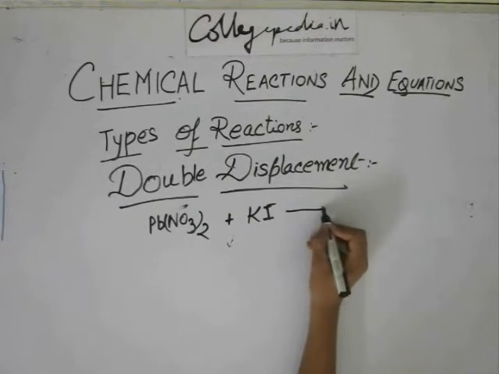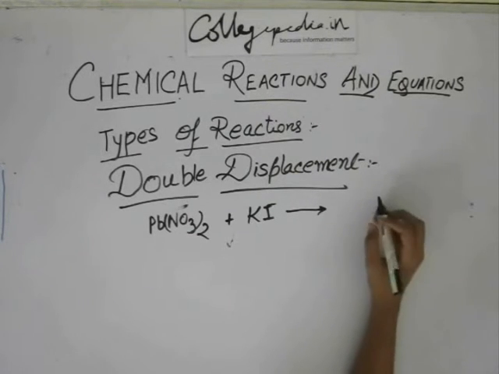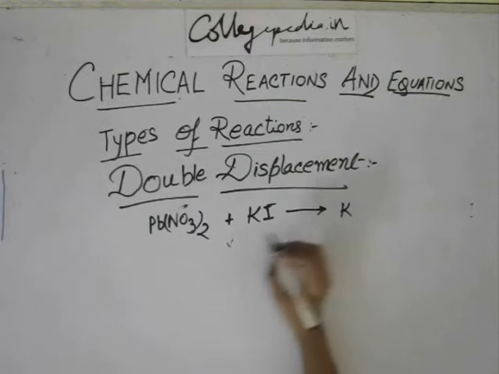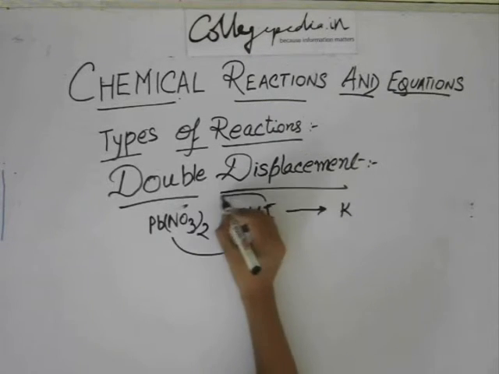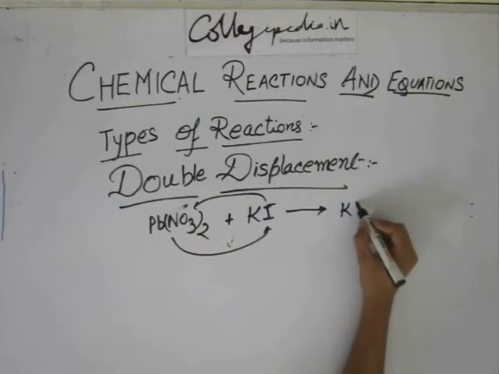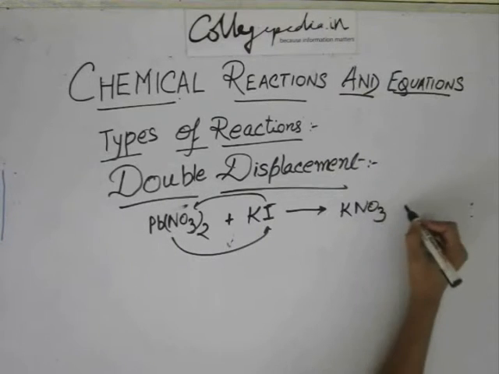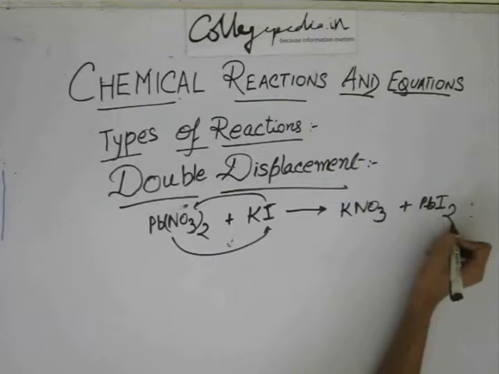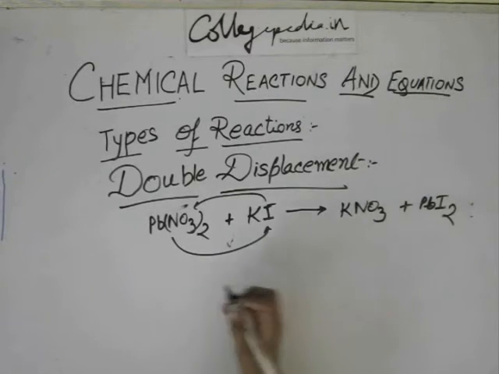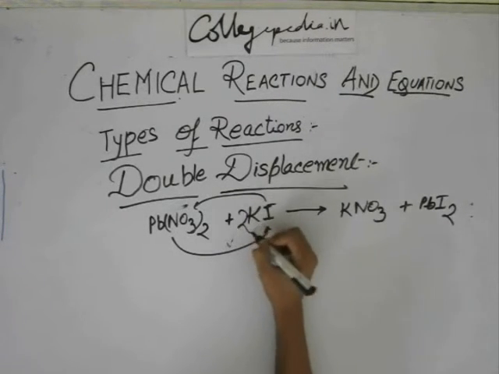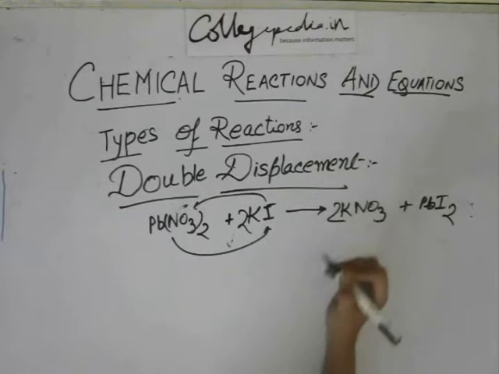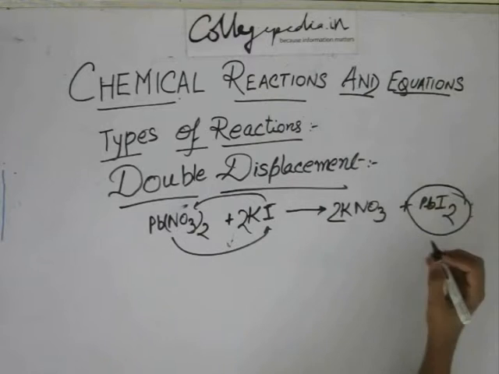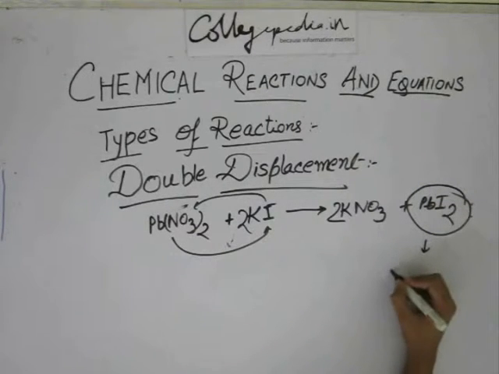There was a yellow precipitate. What was that precipitate? The reaction is they just exchange these radicals and they form KNO3 plus PbI2. If you just balance this will become 2, this becomes 2. And the yellow precipitate is that of lead iodide.